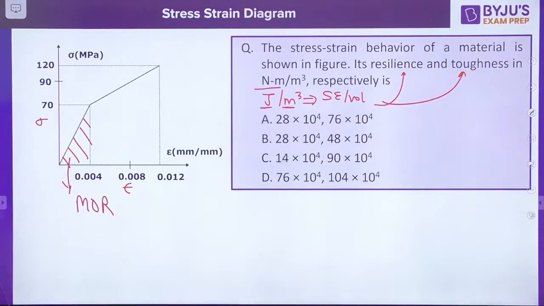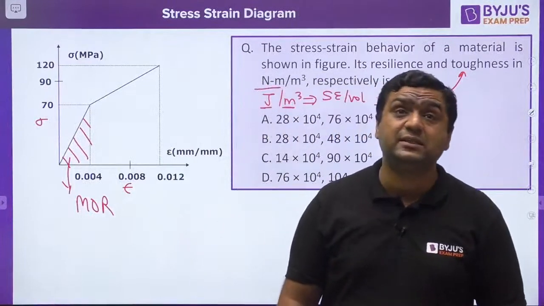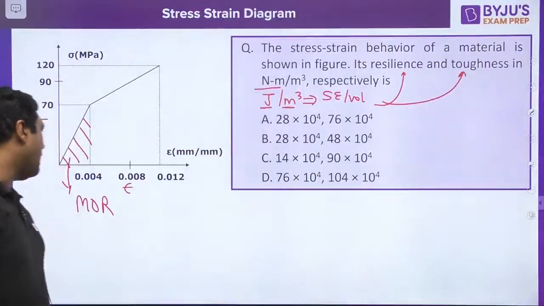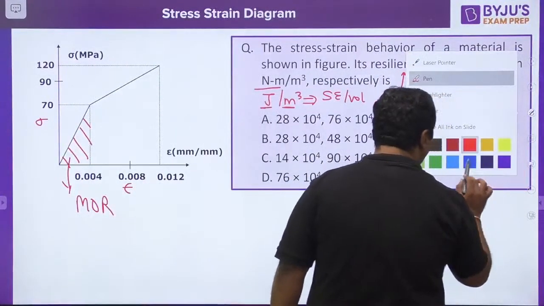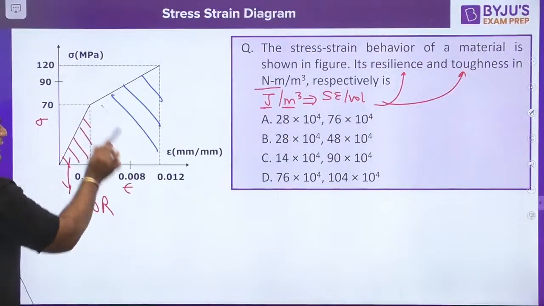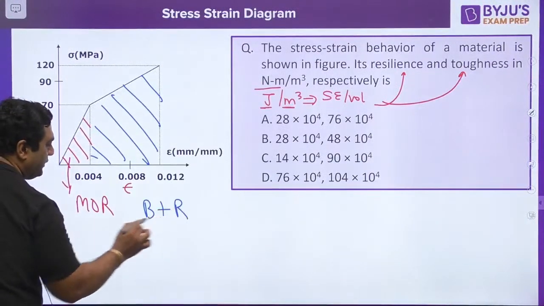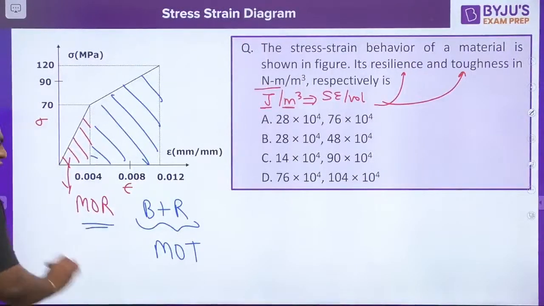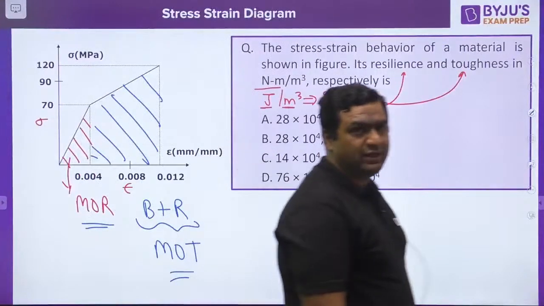It is not a load deformation diagram. So area under stress strain diagram will give you modulus of resilience. Area under load deformation diagram will give you resilience. So now this area will be modulus of resilience, and if you see blue plus red both areas together, then blue plus red both will give you modulus of toughness. If you find out only one, you will get the answer because there are 4 options. By looking at one, you can answer it.